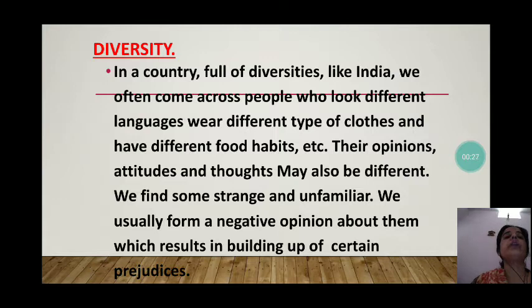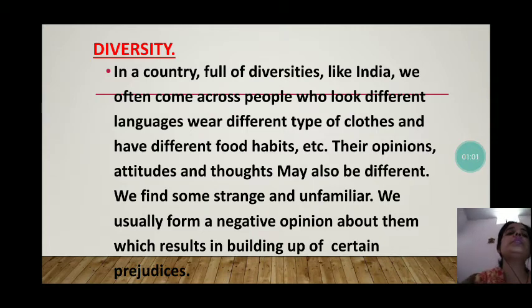In a country full of diversities like India, we often come across people who look different, speak different languages, wear different types of clothes and have different food habits, etc. Their opinion, attitude and thoughts may also be different. We find some strange and unfamiliar. We usually form a negative opinion about them, which results in building up of certain prejudice.